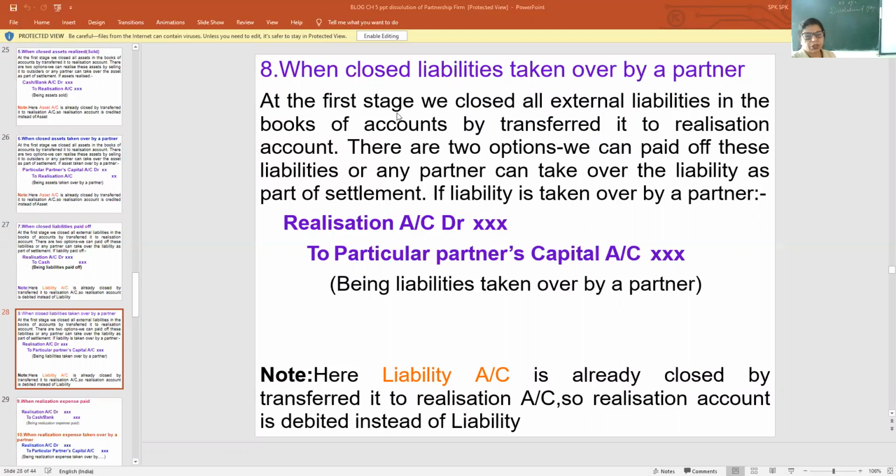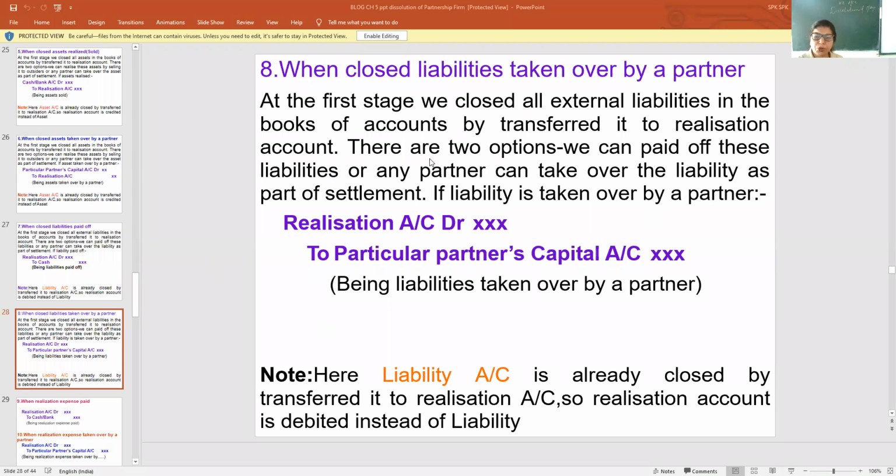At the first stage, we close all external liabilities by transferring them to the realization account. Now, same as we have options in assets, we have the same options in payment of liabilities. Liabilities are paid off in cash or any partner can also take them over.